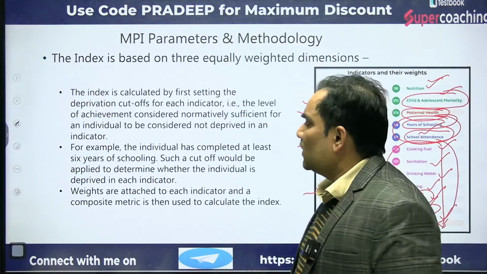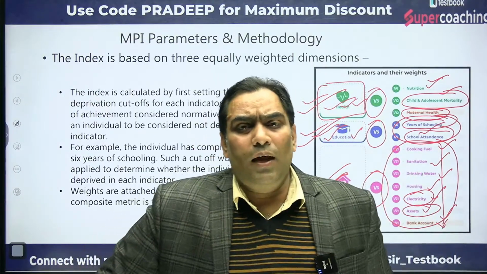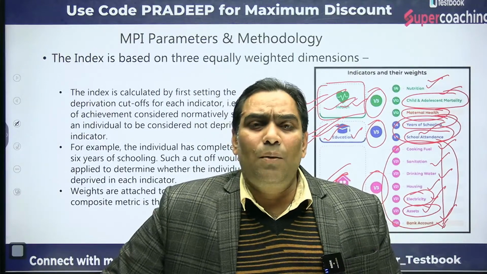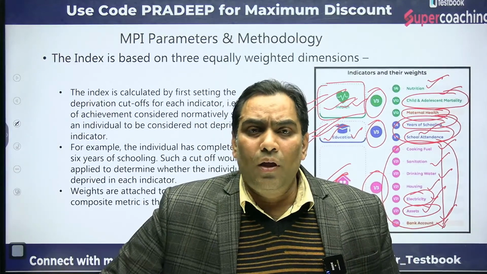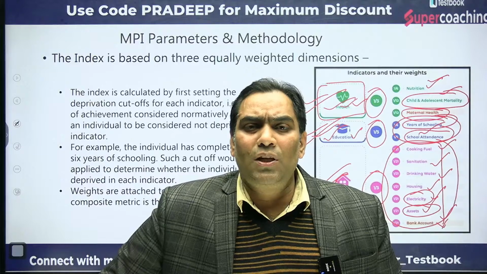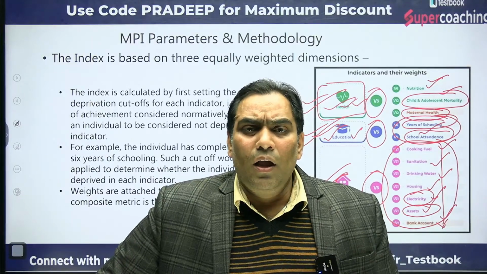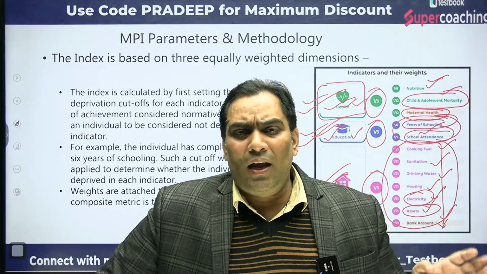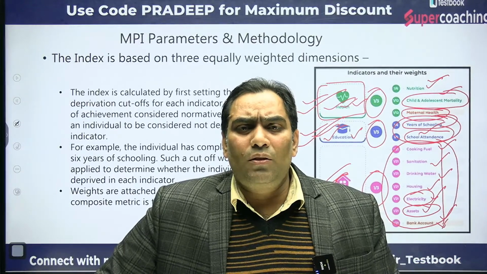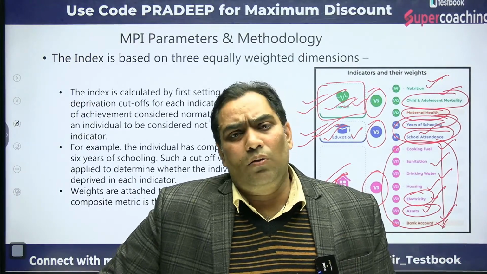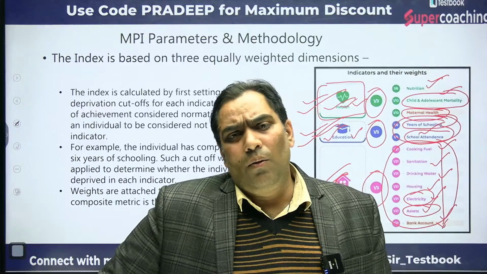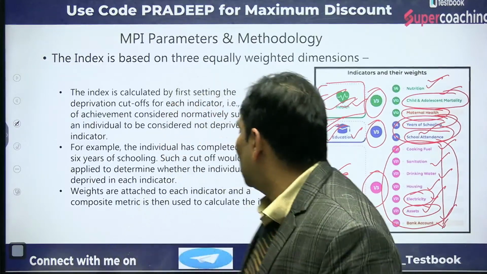Okay, so this is the criteria. So that means if a household is deprived of these 12 components, which are under the 3 categories, that household is considered to be poor. Okay, so that is the meaning.